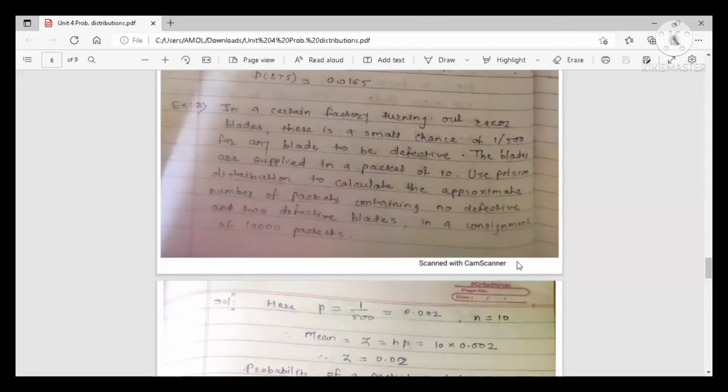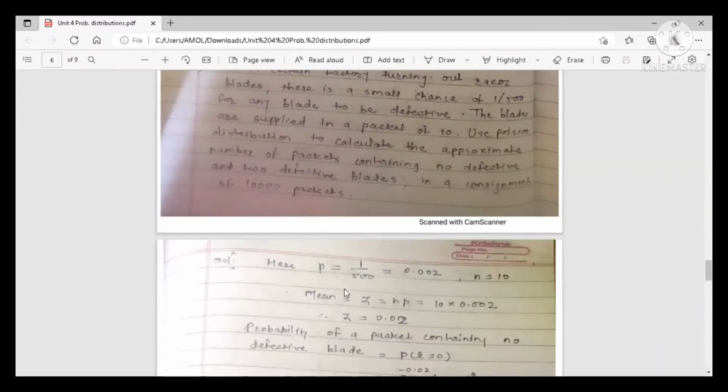See, the standard probability of a defective blade is given. It is equal to 1 by 500. So here in solution, we can say here P is equal to 1 by 500. If we calculate the value, it is 0.002.